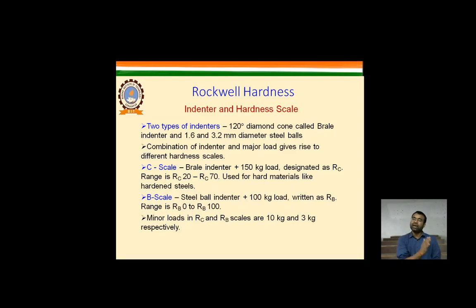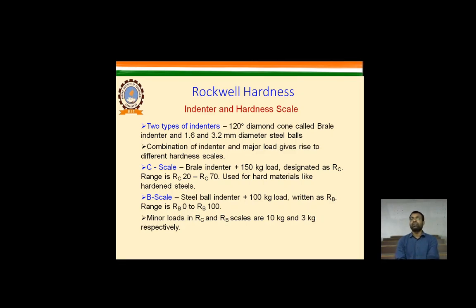But below that, we are utilizing a 100 kilogram load, as per the thickness of the material. We are utilizing this 120-degree diamond cone, which is called the Brale indenter. So these are the two kinds of indenter we are utilizing for identifying the hardness of the material. The combination of indenter and the major load gives rise to the different hardness scales, defined as the B scale and the C scale.